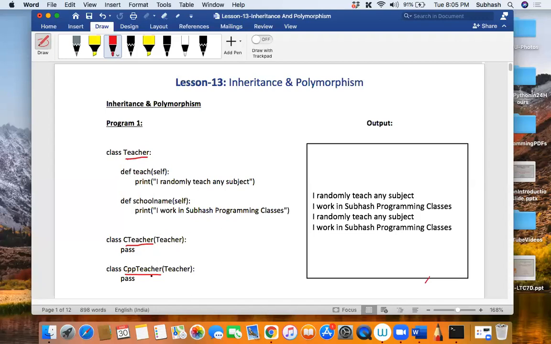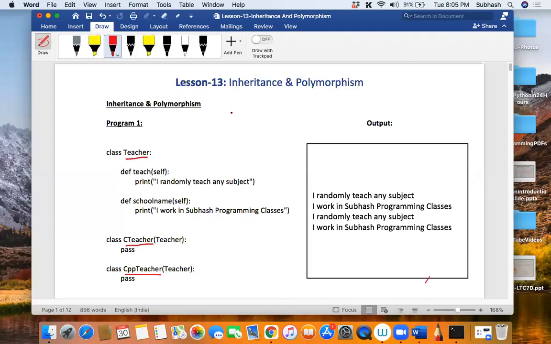Is this clear, my dear friends? So CTeacher is inheriting from the base class Teacher. And again, CPPTeacher is also inheriting from the class Teacher. Please tell me, is that clear or not? I want you to quickly respond to me, else I'll not know. I'm waiting because I don't want to go fast.